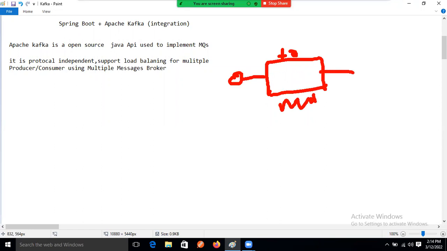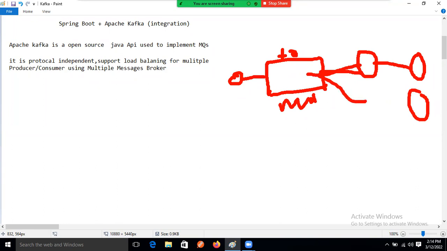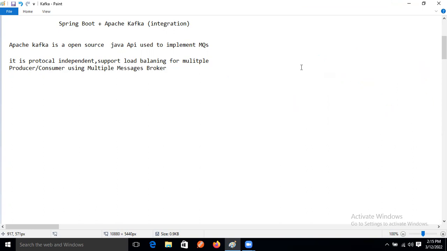If one consumer is there, then one broker memory will be there. This data will be copied into the broker memory, and this data will be given to the consumer. If one more consumer is needed, the same data will be taken, one more broker will come, and that broker will send the data. Broker memory means the copy of data from the topic, guys.